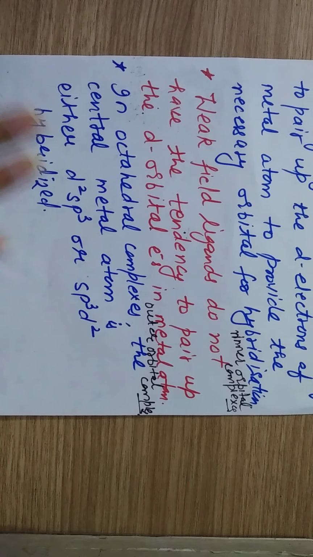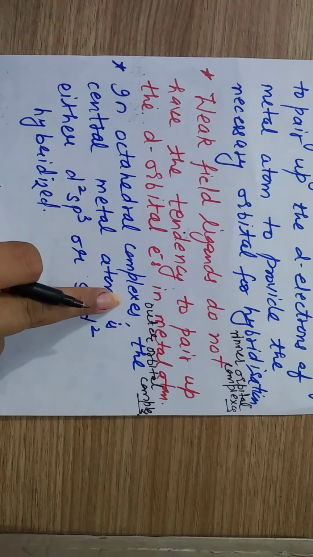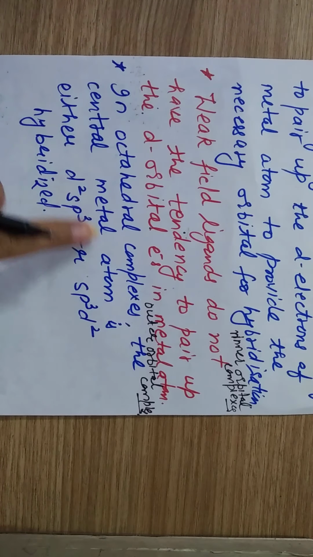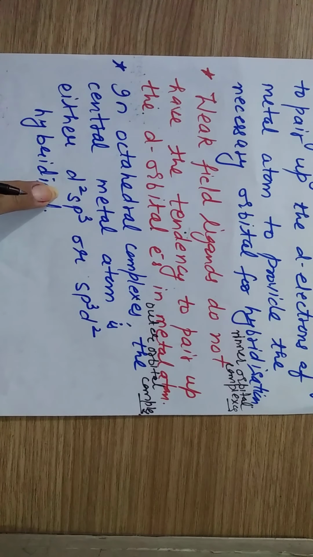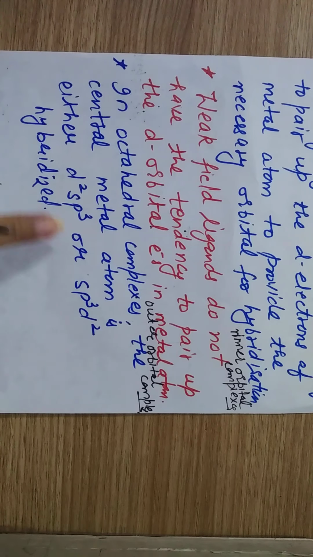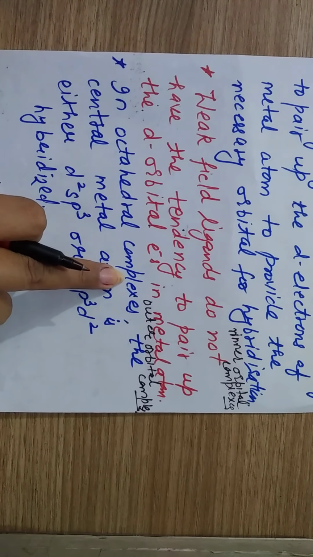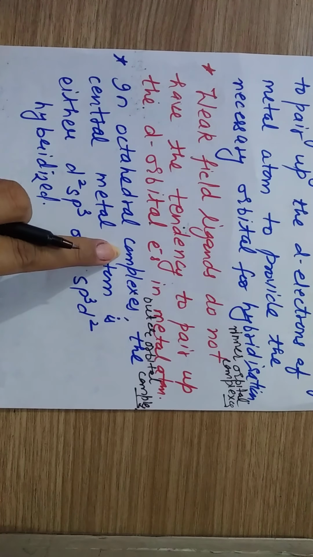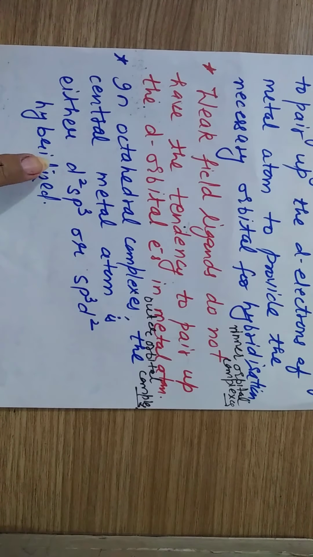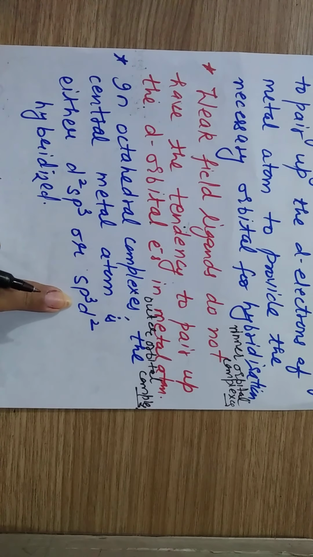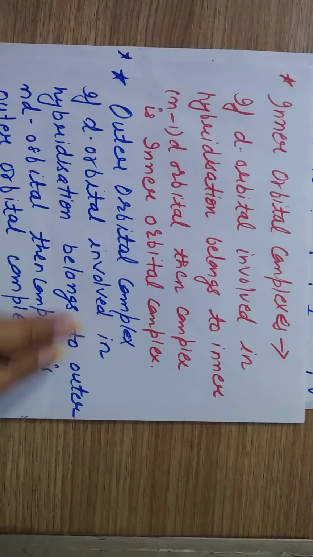The next postulate is that in octahedral complexes, the central metal atom is either d2sp3 or sp3d2 hybridized. Octahedral complexes means those in which we have 6 ligands. So with 6 ligands, there can be d2sp3 hybridization or sp3d2 hybridization, which can be understood by the next postulate.